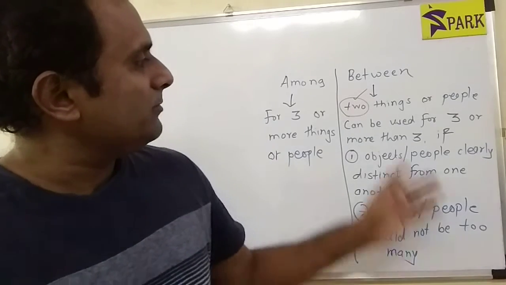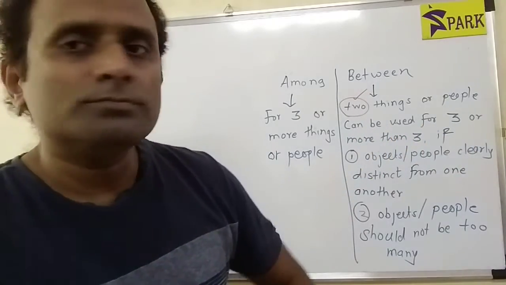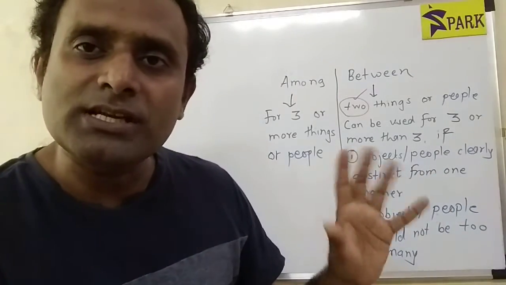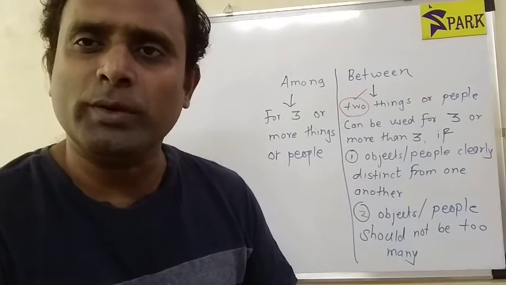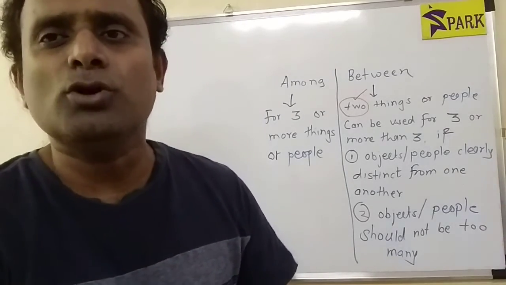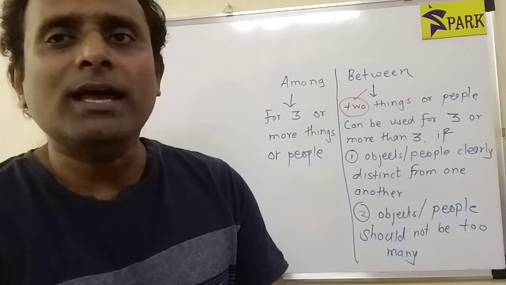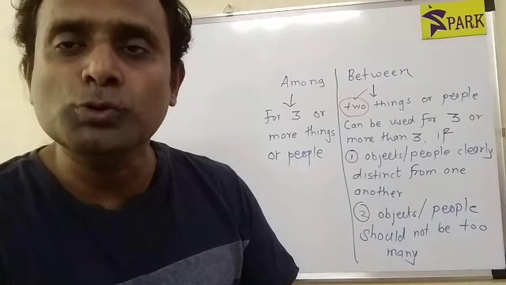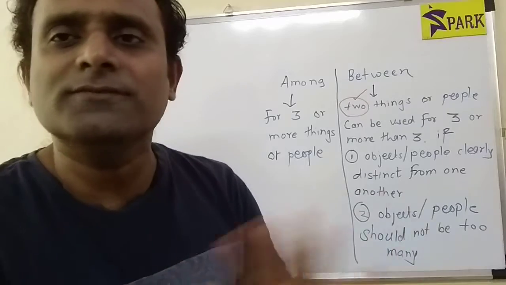So between can be used for three or more than three objects and people if they are clearly distinct from one another, and they should not be too many. So 30, 50, 100, too many objects and people, we cannot use between. Let's say if there are 5, 6, 7, we can use between even if the objects and people are more than two, if they are distinctly seen from each other.